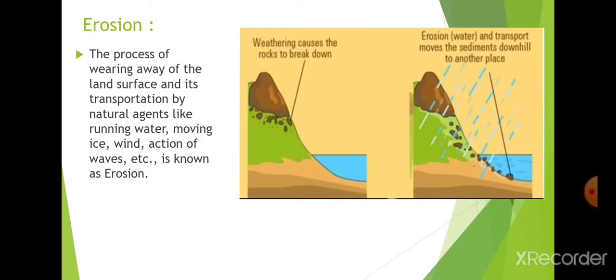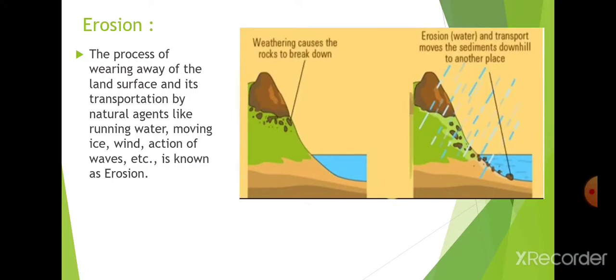There you can see in the picture there is a rock, and when there is rain, or when wind moves or the water surface moves, it wears away the things present in that particular area.